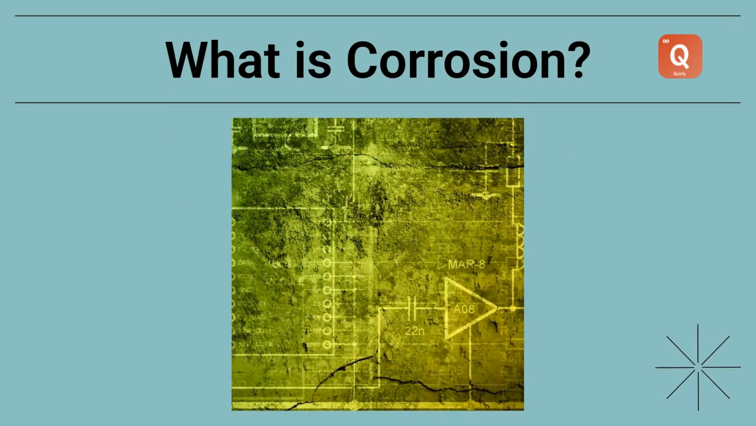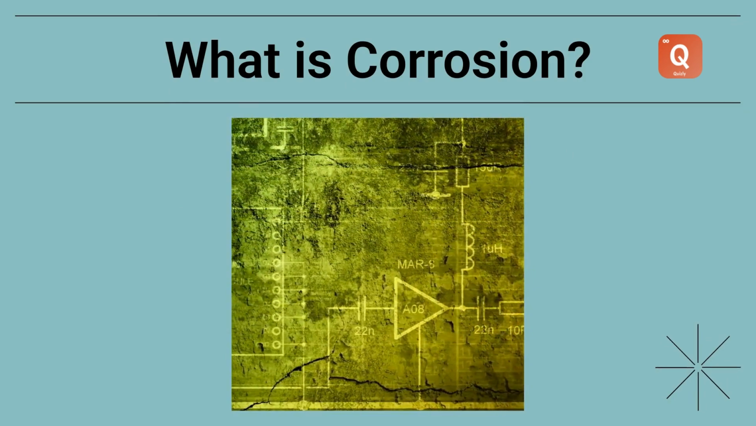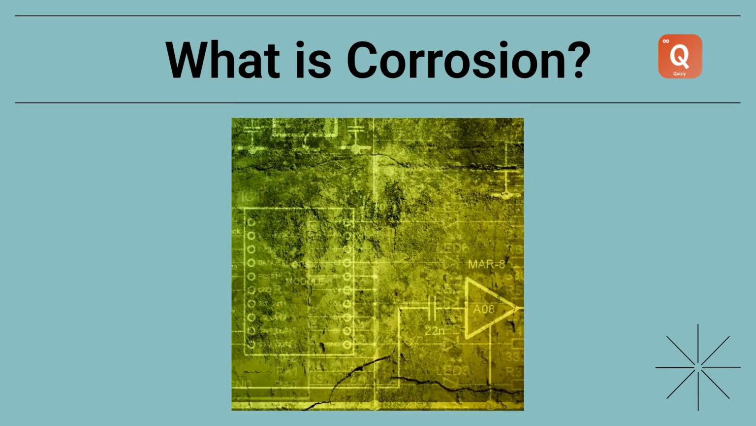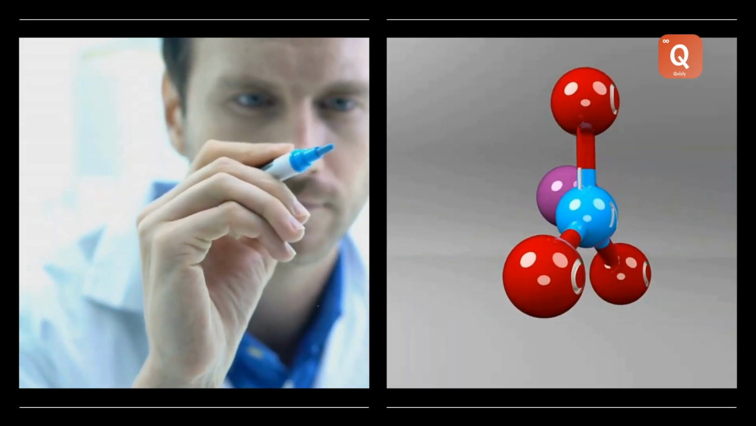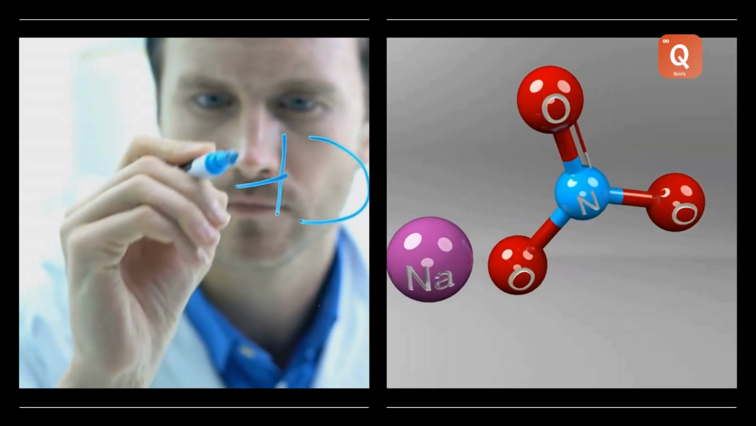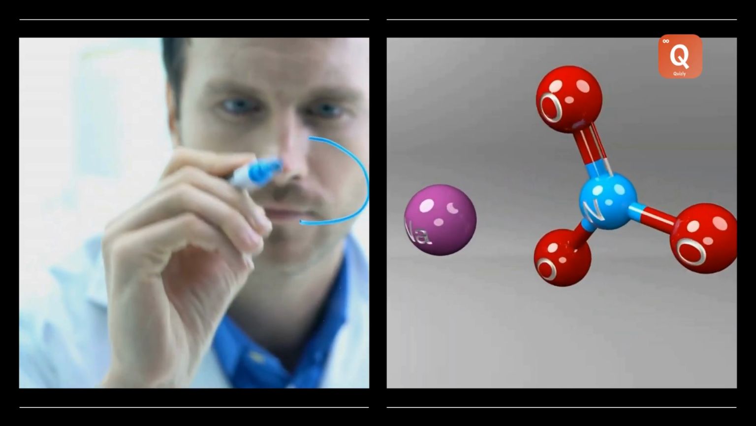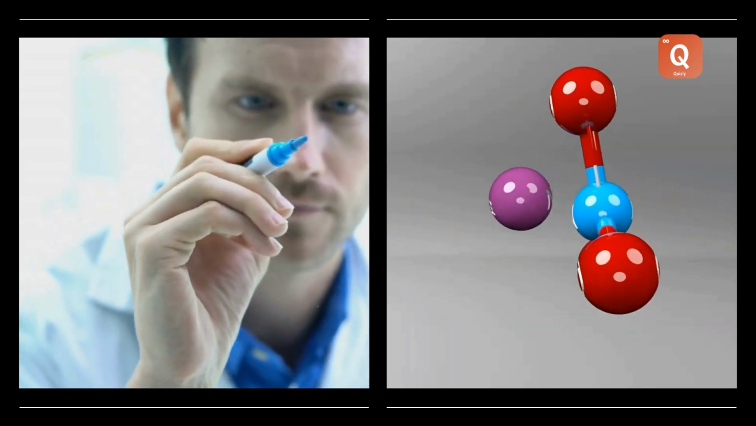Corrosion is the slow eating away of metals due to chemical reactions with air and moisture. It's like the metal is slowly dissolving because of its environment. The most common example is the rusting of iron. When iron, Fe, reacts with oxygen, O, in the air and water, H2O, it forms hydrated iron(III) oxide, Fe2O3·xH2O, which is what we call rust.